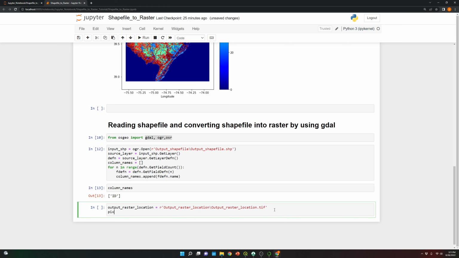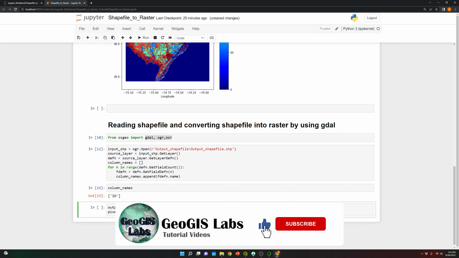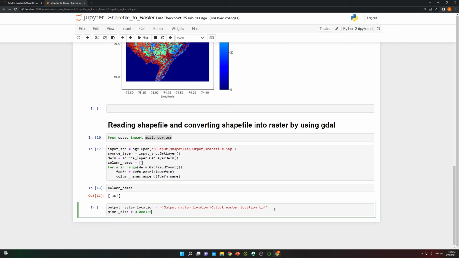Now what we need to specify is the pixel size of the raster, of each of the grid. In this case, you can use whatever number you want. It basically depends on the projection of your raster, the projection of your shapefile.